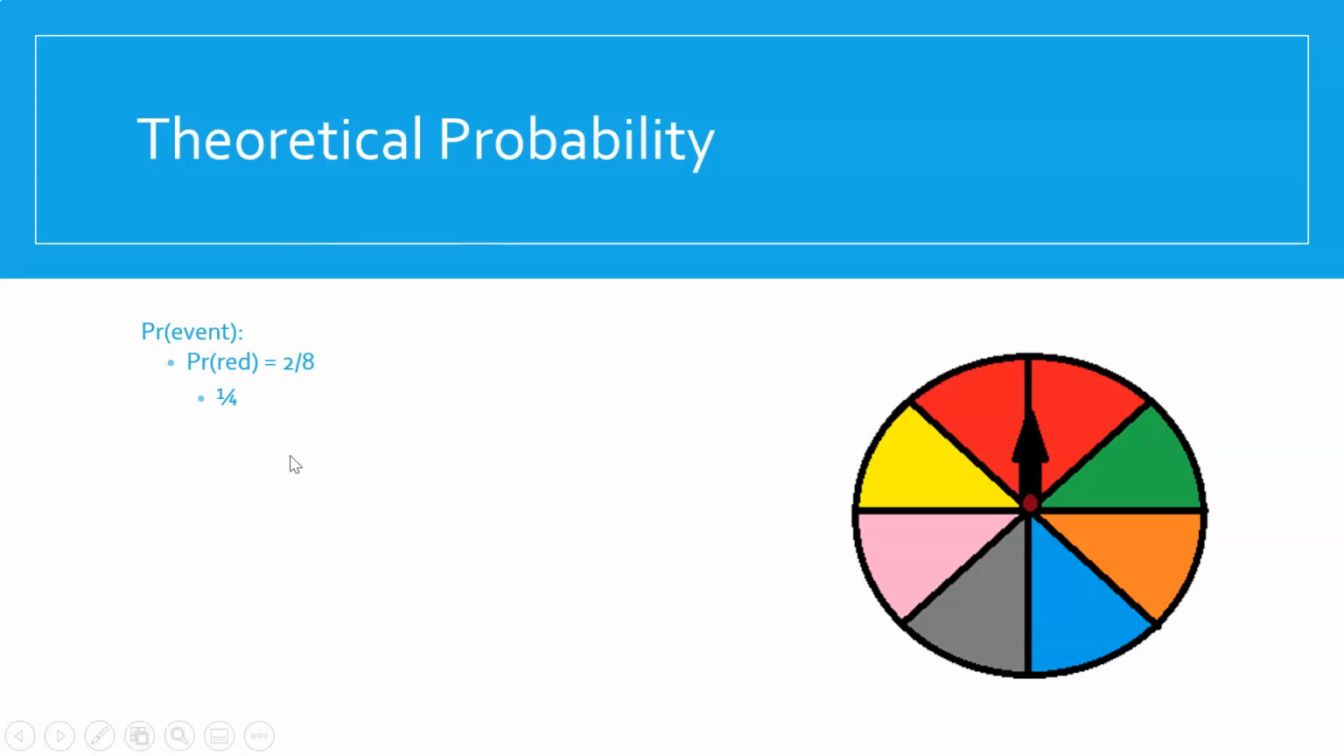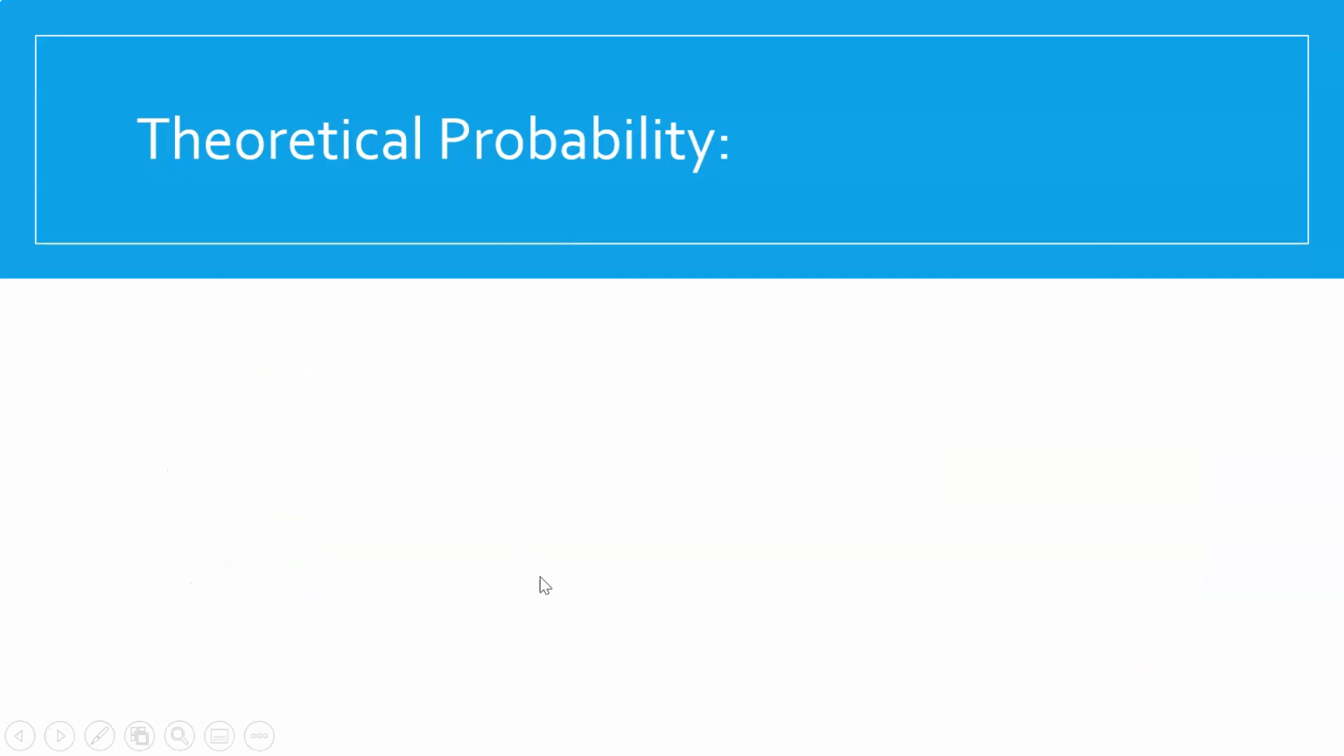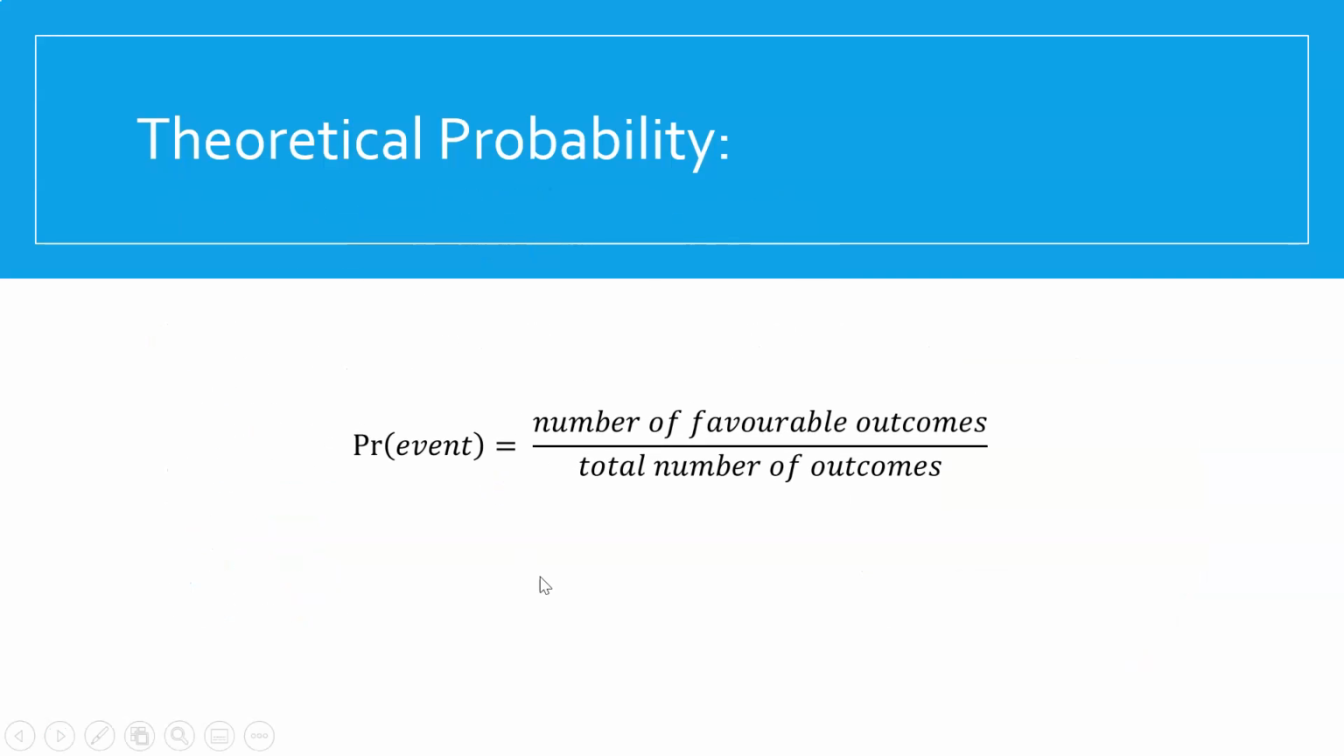And we can simplify that to 1/4, so 1 out of 4. The probability of rolling a green is 1 out of 8. There's only 1 green. Orange, 1 out of 8. There's only 1 orange. Blue, 1 out of 8. There's only 1 blue. Grey, 1 out of 8. There's only 1 grey. Pink, 1 out of 8. There's only 1 pink. Yellow, 1 out of 8. There's only 1 yellow. That is the theoretical probability.